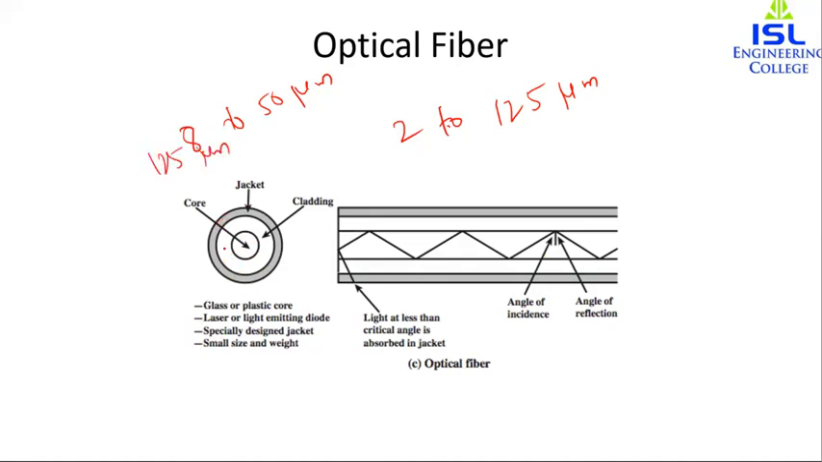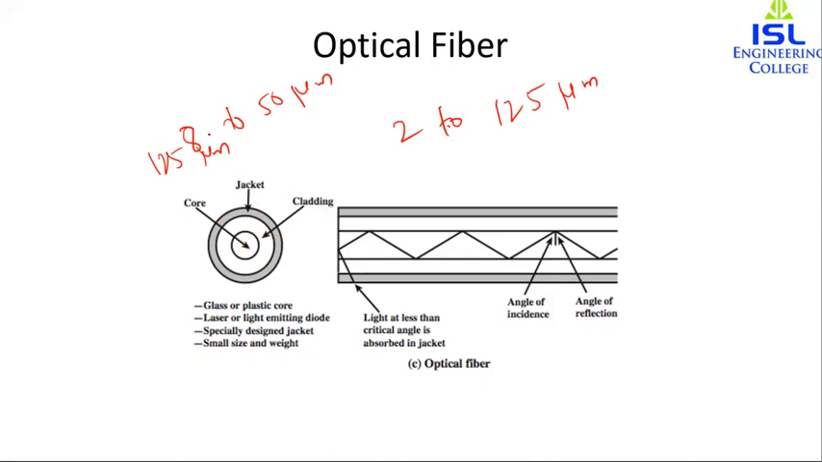The interface between the core and the cladding acts as a reflector. And this outermost layer is the jacket. It is made up of plastic or any other material to protect against moisture, crushing or environmental danger.